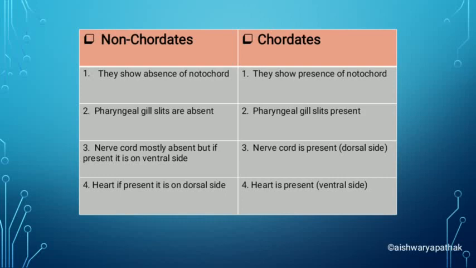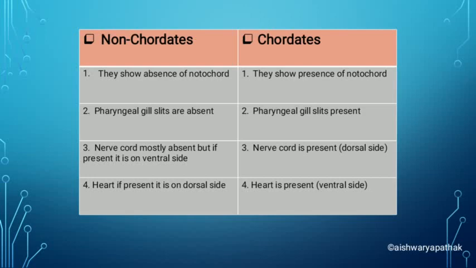So non-chordates means what? Why is the name given non-chordates? Because the main reason is they show absence of notochord. Okay, they show the absence of notochord, hence the name non-chordates, whereas chordates show presence of notochord. Okay, notochord is present in chordates. Then second one, in non-chordates, pharyngeal gill slits are absent.